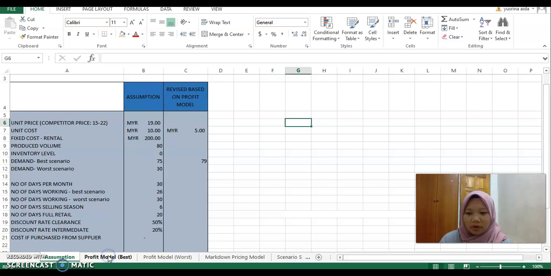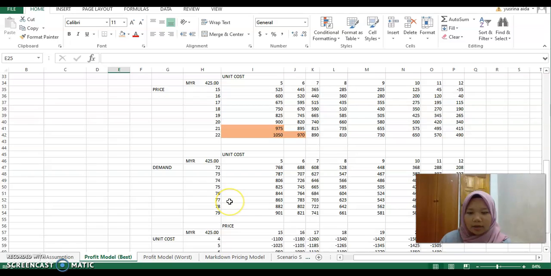Based on the profit model, I have to change my unit cost and price to achieve 1,050 ringgit. For unit cost, I have to change it to 5 ringgit, and the price I have to change to 22 ringgit.